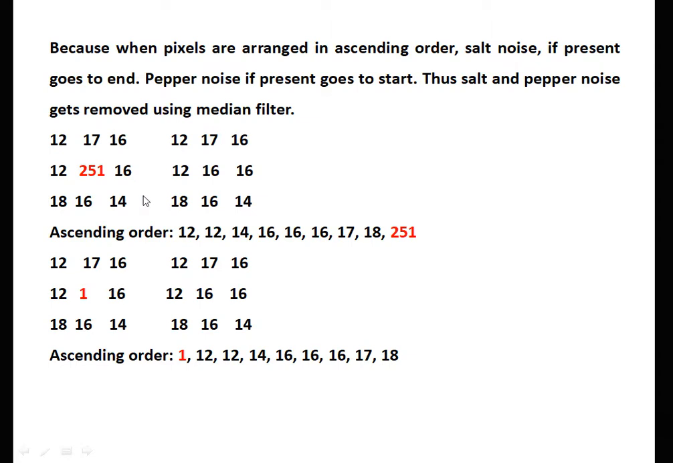Now we require to arrange this 3 by 3 region. Here we are taking a window of 3 by 3 size, but we can take a window of any size, that is 3 by 3, 5 by 5, 7 by 7, and generally we prefer the odd size mask. First we arrange the pixels in ascending order, and we find that 251 goes to the end. And when we arrange the numbers in ascending order, we find that 1 floats to the first. Therefore this value is replaced by the median. So median is 16. Therefore the salt and pepper noise gets removed when we use the median filter.